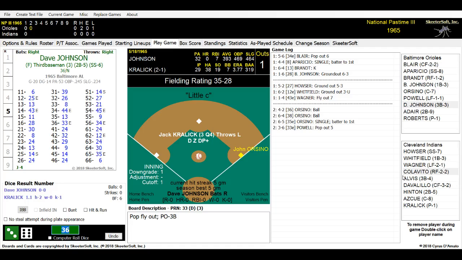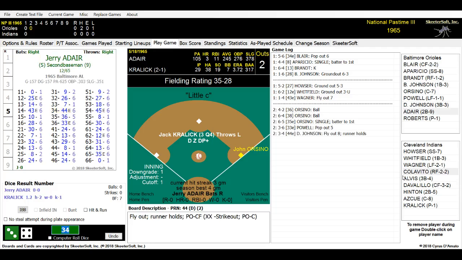And due up to bat is Davy Johnson. Davy Johnson's batting .393 for the Baltimore Orioles. No home runs, 7 RBIs here in the second inning. Here is the pitch to Davy Johnson, 34. And he also has got possible contact on the ball here. It is a 13. He just barely got out there in time on a fly out, heading towards center field. Waiting to pick it up is Vic Davalillo. He is on his way back on his horse. He makes a leaping catch and grabs it, and the snow cone is out. Vic Davalillo does a snow cone catch out in deep center field by the warning track to get the out.